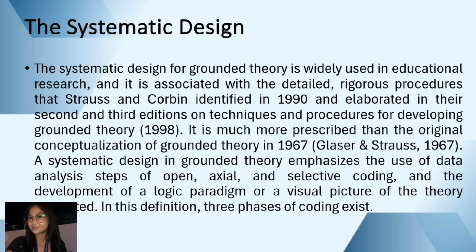Their systematic procedure involves a series of interconnected steps, namely open coding, axial coding, and selective coding, which collectively guide the researcher from data collection to the generation of a grounded theory.